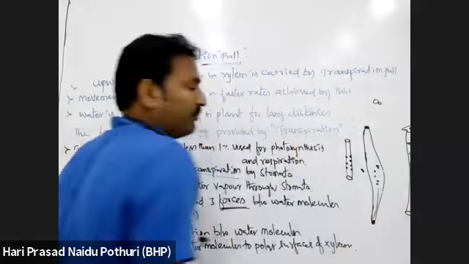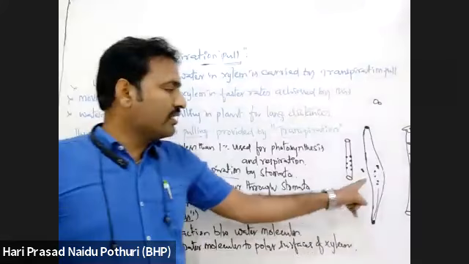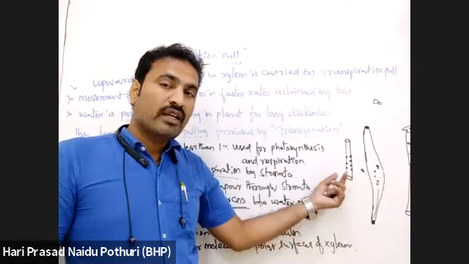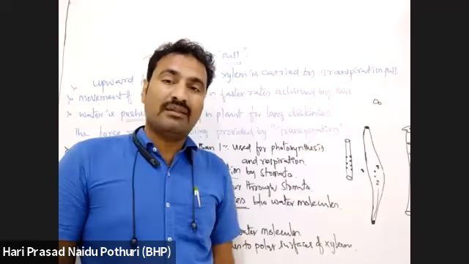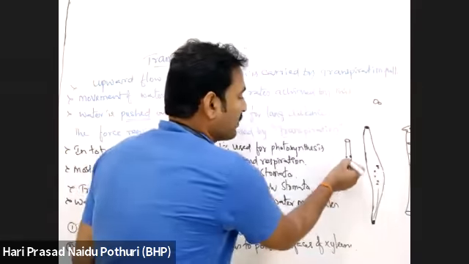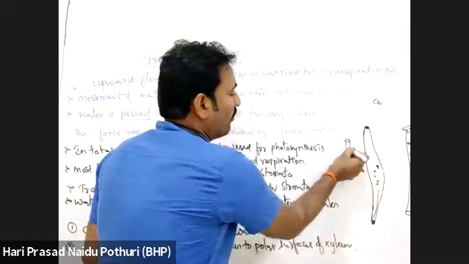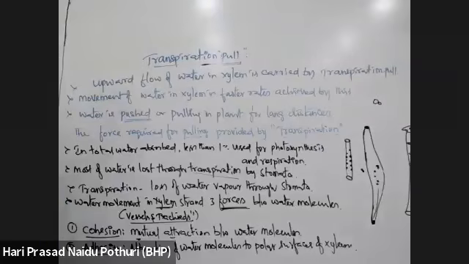Tracheids and vessels have a column-like structure. In that column, water molecules will get attached to the polar surfaces of the tracheary element. That is the second force, which is adhesion force.